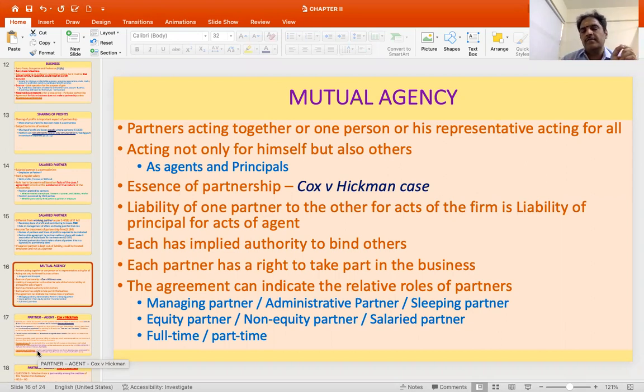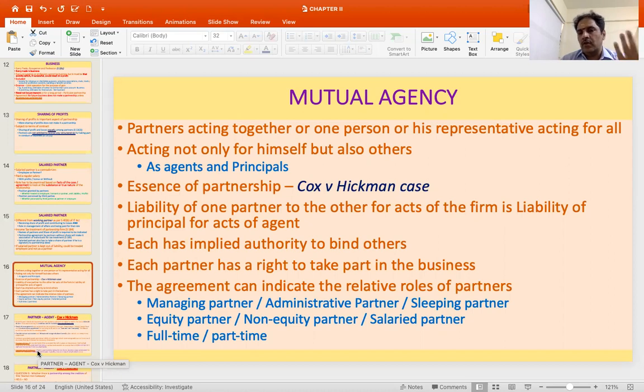So the essence of partnership is captured and enunciated in the case of Cox versus Hickman. I will talk about it in the next slide. Then the liability of one partner to the other for the acts of the firm is the liability of principal for the acts of the agent. Then each partner has an implied authority to bind the others. Then each partner has a right to take part in the business. So these provisions on the rights and duties of partners make this relationship more like an agency relationship, and that's the reason why mutual agency is very, very important.